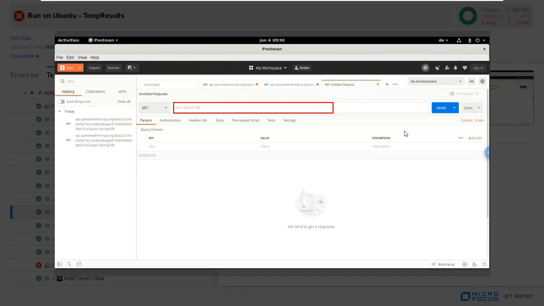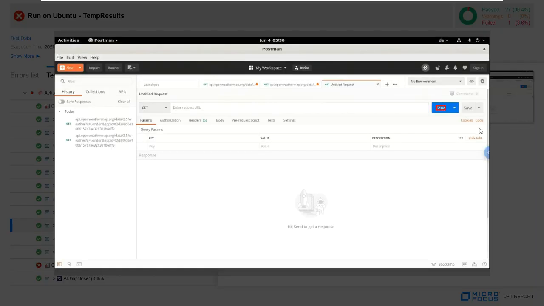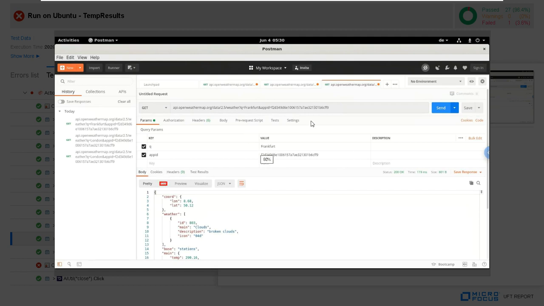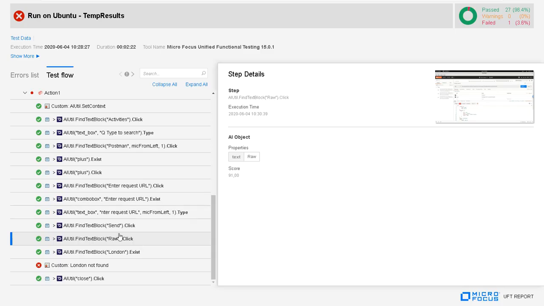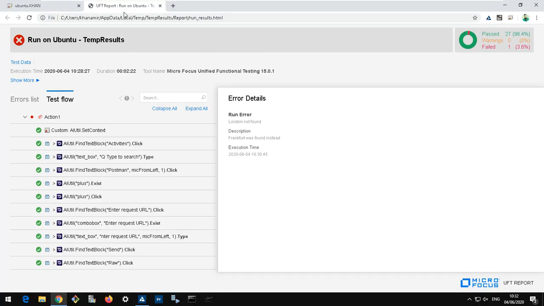Here we entered a different URL. Okay, it's not displayed here, but should be here now. Yeah, we entered it for Frankfurt, and then we clicked here on raw to see everything and then make our result. And here, London was not found, Frankfurt was found instead, which is totally fine. So now let's go back quickly and show you how this is working.